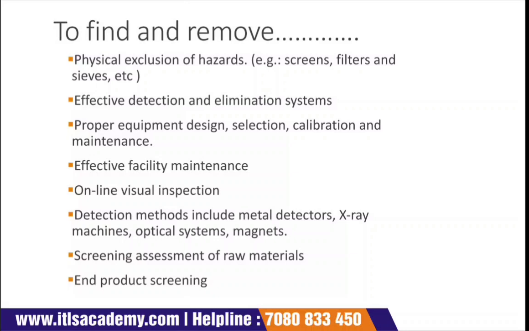Other methods to detect physical hazards include X-ray machines, which should be there in the industries. An optical system should be there, and a magnetic system, because physical hazards may include metal substances also. So magnets should be there so that they can attract any sort of metal that is in the food. Then screening assessment of raw materials, and screening of the end product. Yes, at every step there may be no hazard, but final product screening is very important, just to ensure at the final step that there are no such faults or hazards.